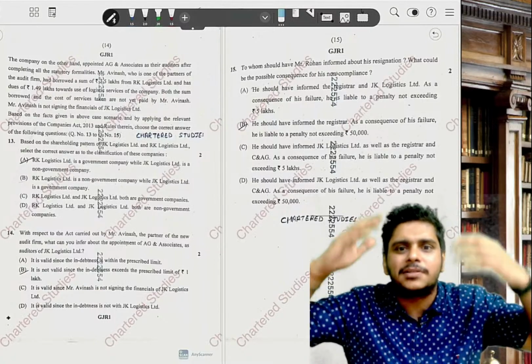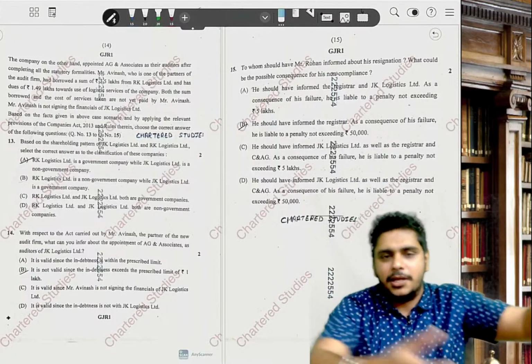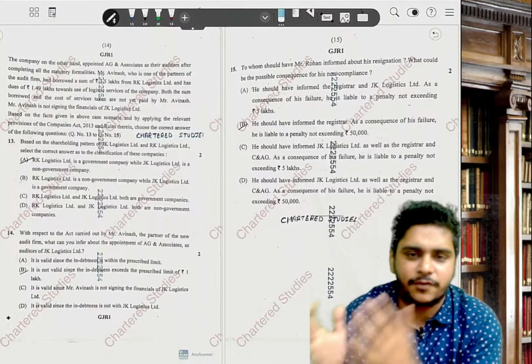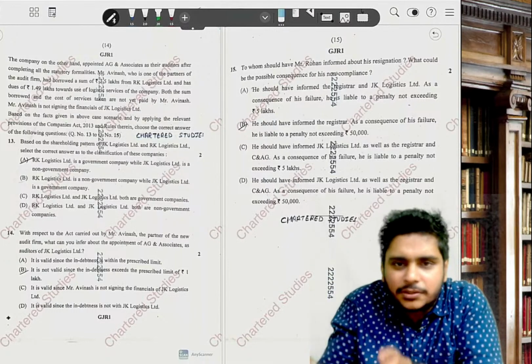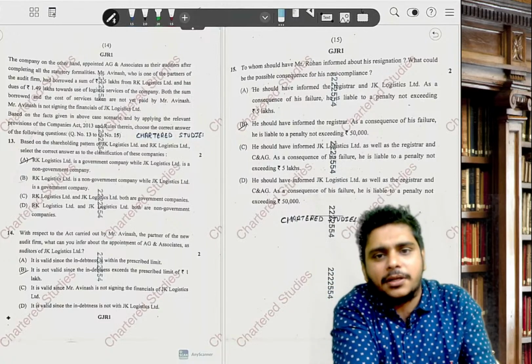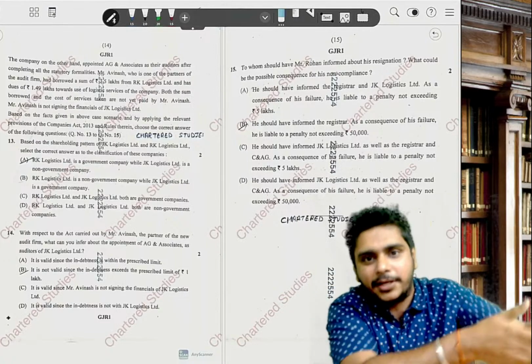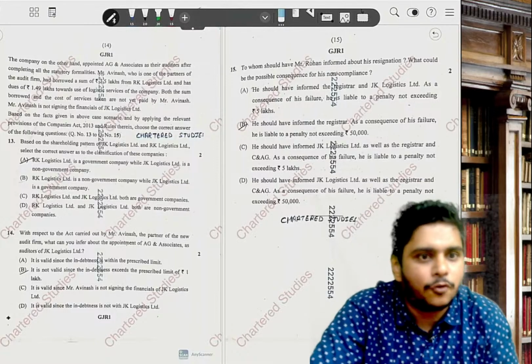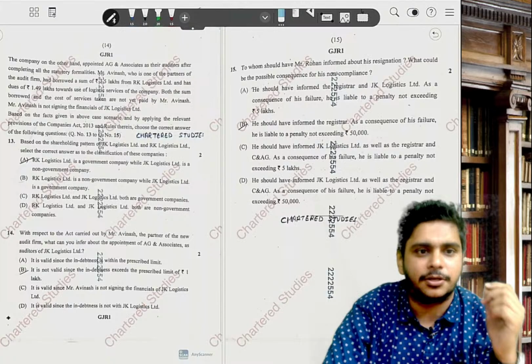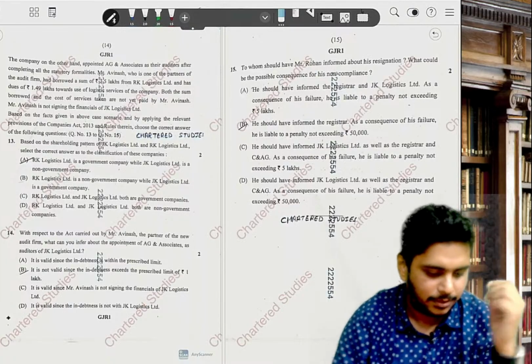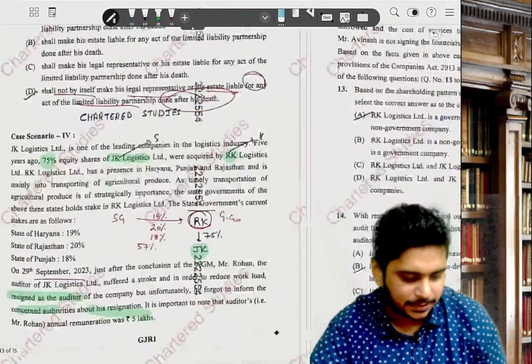I will not appoint somebody just to be in CSR committee. If I and Sharad are both directors of a private company, independent director is not applicable to a private company, okay? So we both are the directors, we only will sit in the CSR committee. Why would we appoint somebody just to be in a committee? Understood? This came in the exam, guys, 6 marks answer. Let's do this.